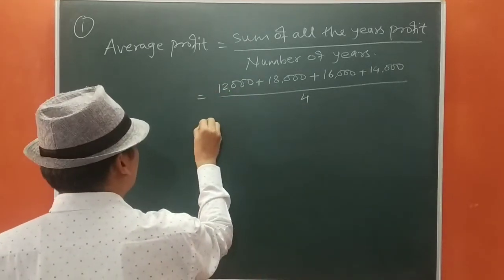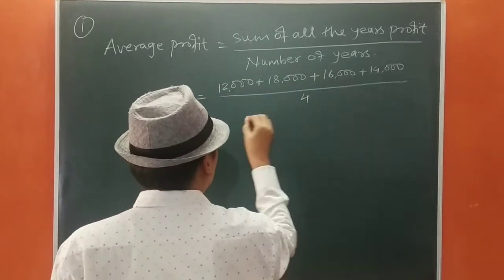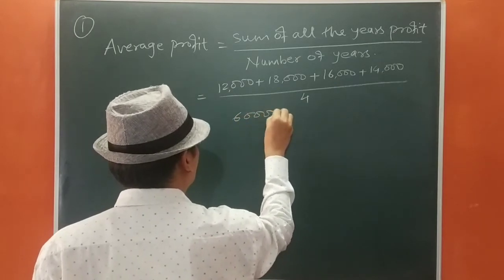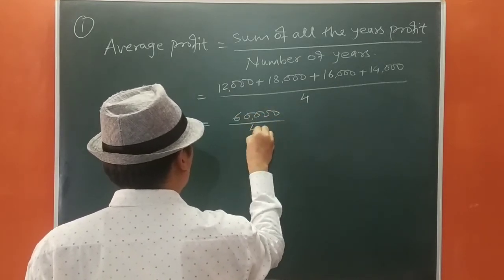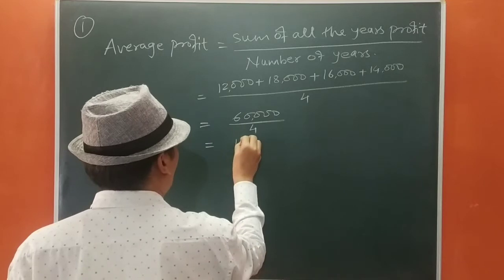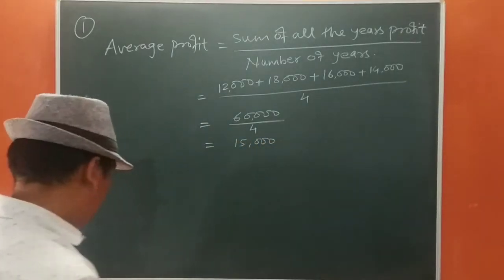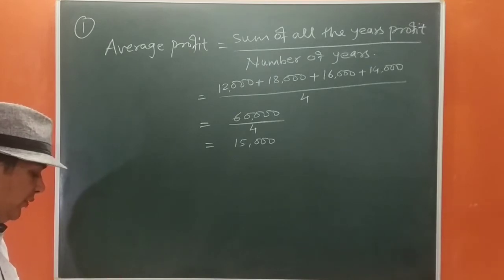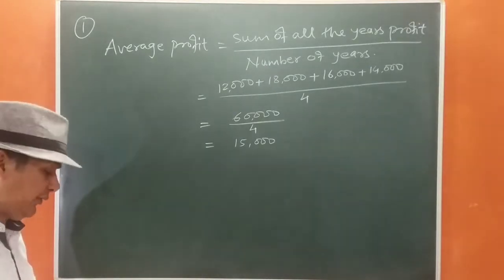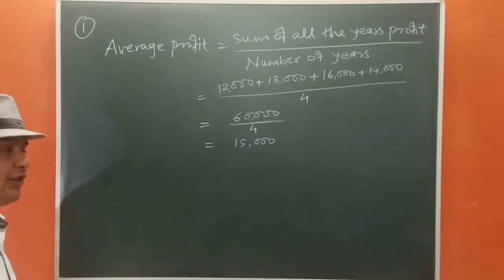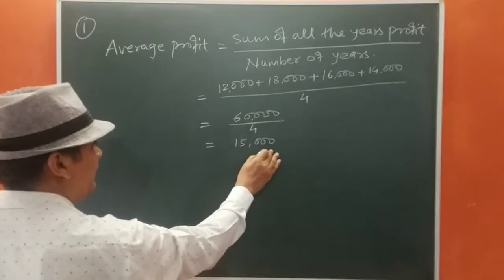If you see the total, 30 plus 30, 60,000 divided by 4 equals 15,000. Now we say that the goodwill is valued at 3 years purchase of 4 years average profit. We have taken already the 4 years average profit.